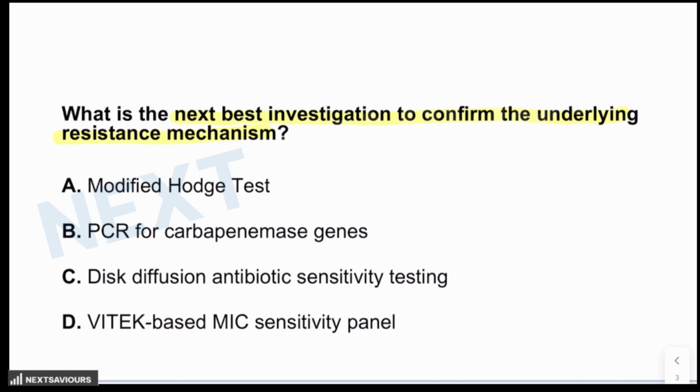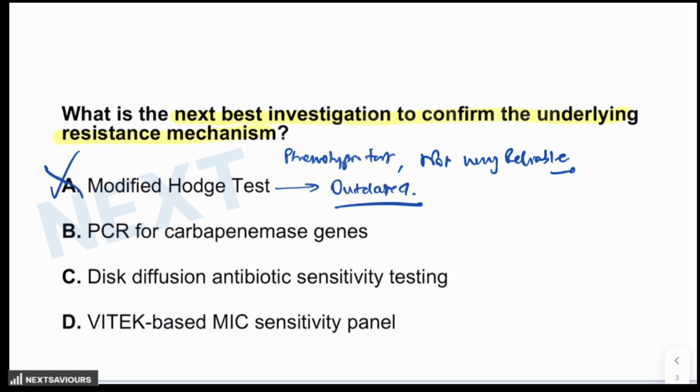Option number one is the modified Hodge test. You already know that this modified Hodge test is a phenotypic test which is based on how the bug grows in the presence of the carbapenem. So it was used before molecular testing became common. It cannot tell you which gene or which enzyme is involved in this resistance. That is the reason why it is not very reliable. It was used earlier but is now considered outdated. So this obviously is not the answer for this question.